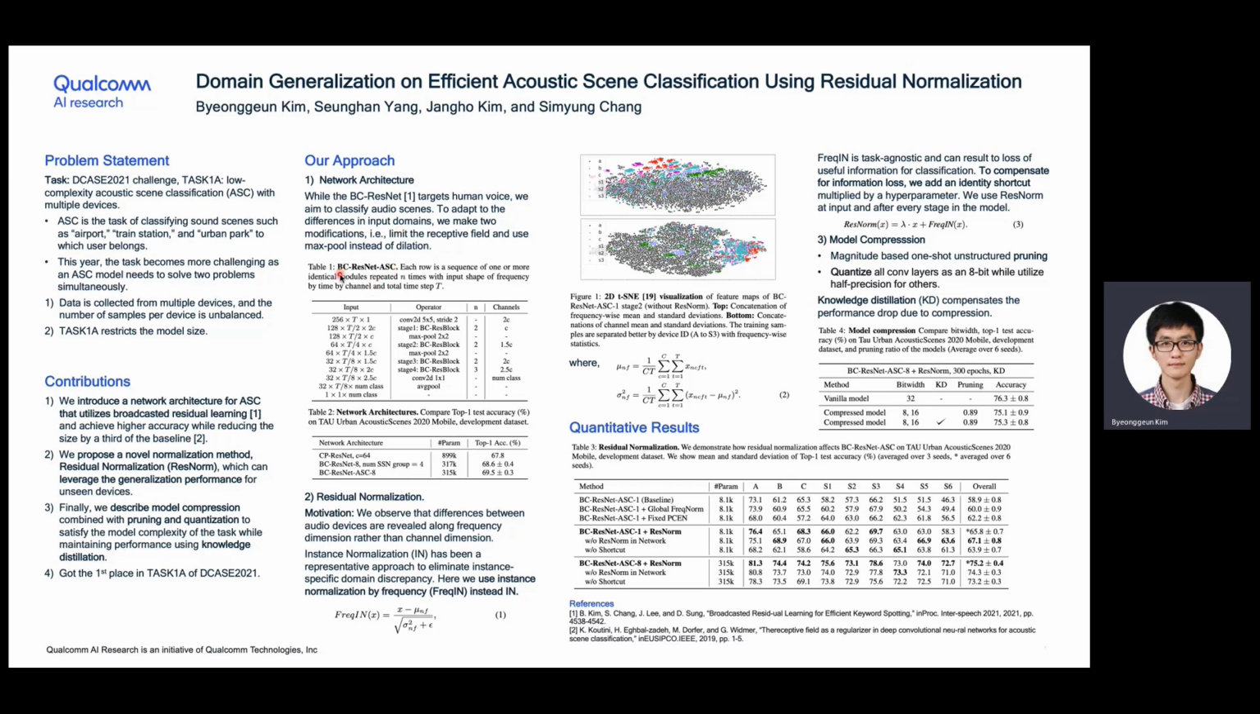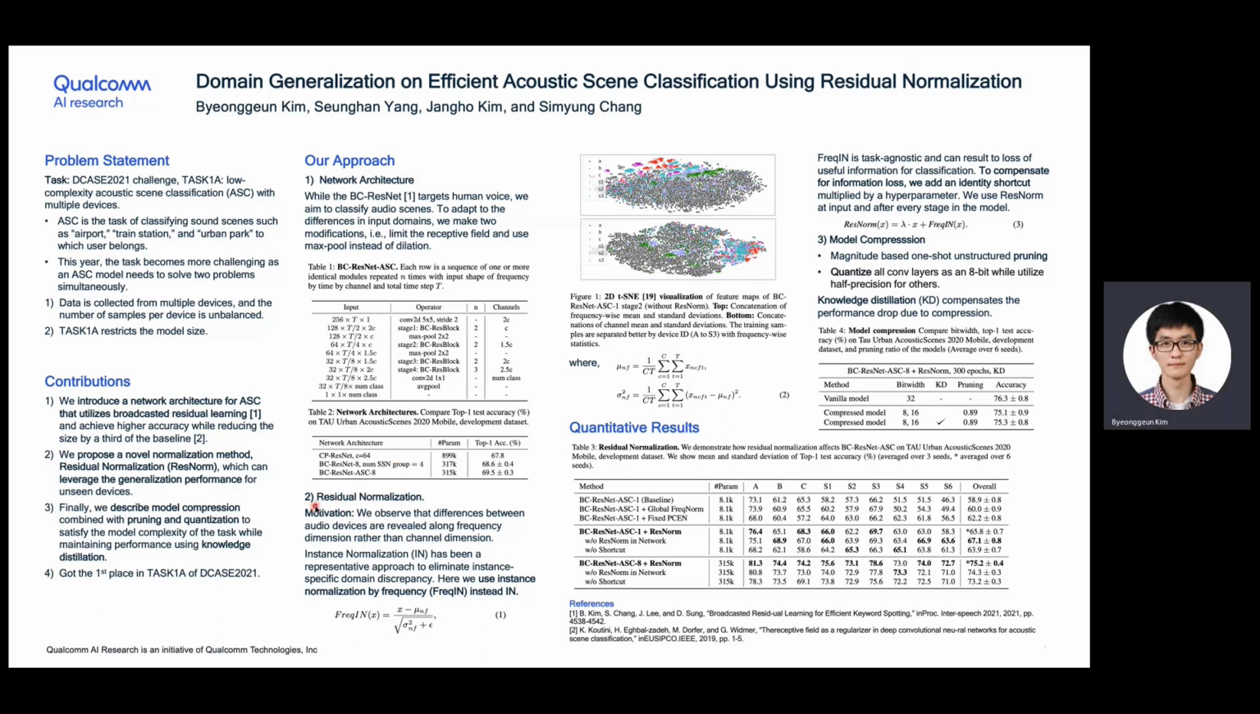So the resulting modified BC-ResNet-ASC consists of 9 sequential BC-Res blocks. Compared to the vanilla BC-ResNet-8, our modification can achieve a 1% additional gain, and it is also more than 2% better than other baselines like CP-ResNet, with only a third of the number of parameters.